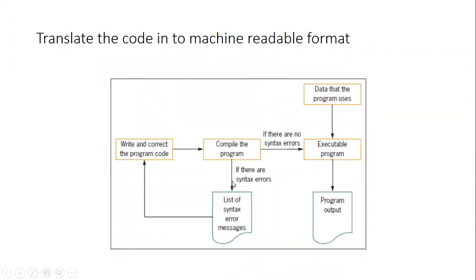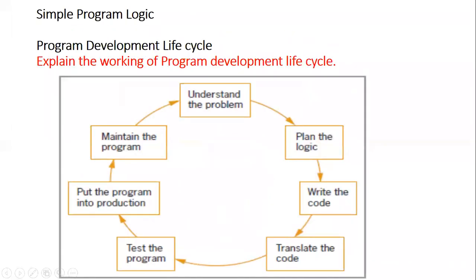In this program development life cycle, translation of the code into machine readable format is one of the important issues. As I told in this diagram, after writing the programming statements, you need to translate them into the binary code. You can look at my cursor.